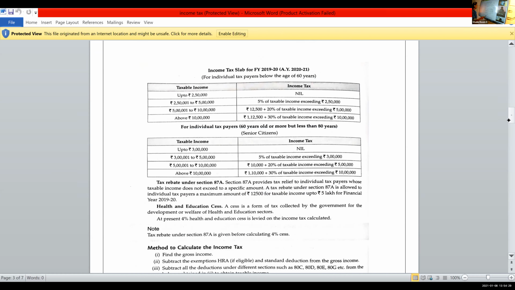If the taxable income is up to 5 lakh, you will get a tax rebate of 12,500. After deducting this rebate, finally for the tax, 4% health and educational cess is calculated. That is added to the tax. Is it okay? Are you able to recall this method?